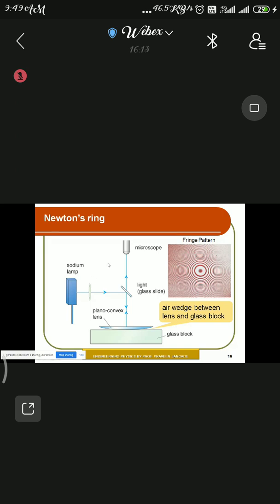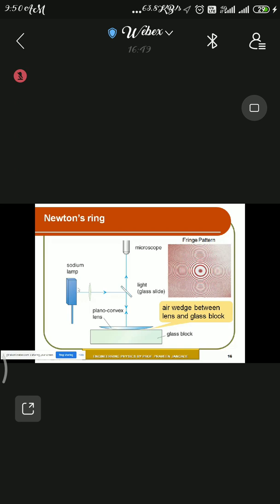Then we have the other arrangement, a sodium lamp as a monochromatic source of light. From this sodium lamp, the broad extended monochromatic light is incident on the convex lens. The purpose of this convex lens is to convert the extended source of light into parallel form. From this convex lens the light comes in parallel form and falls on the light reflector, which is a simple glass slide that plays the role of a light reflector.